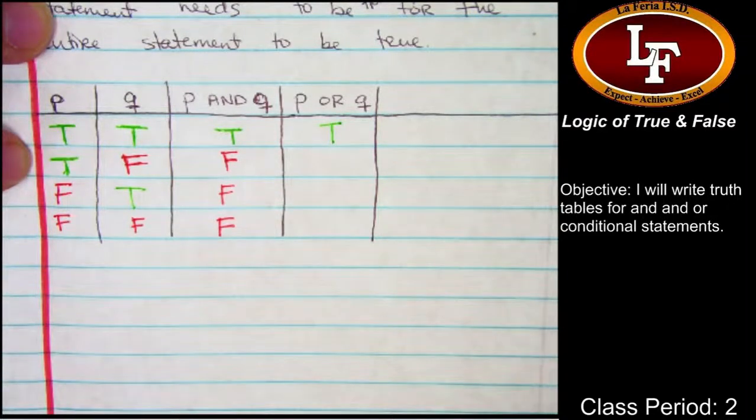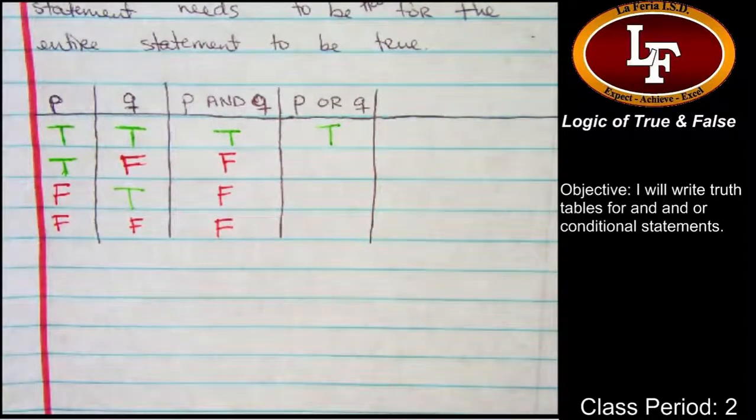We have a disagreement. It's okay. Discuss. Those of you who are saying true, why are you saying true? Because it's or, one of them must be true. Those of you saying that it's false, why are you saying it's false? Because one of them is false.